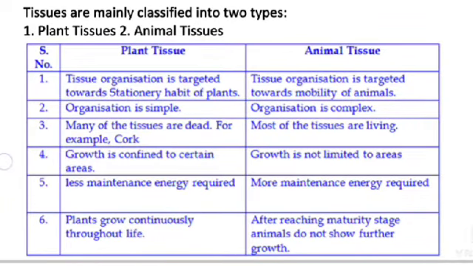Plant tissue organization is simple. Animal tissue organization is complex. Plant tissue: many of the tissues are dead, for example, cork. Animal tissue: most of the tissues are living. Plant tissue growth is confined to certain areas. Animal tissue growth is not limited to areas.